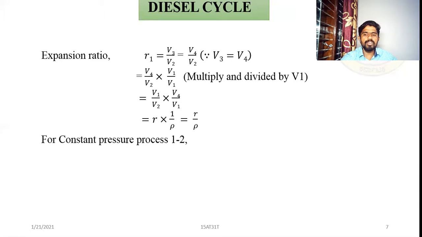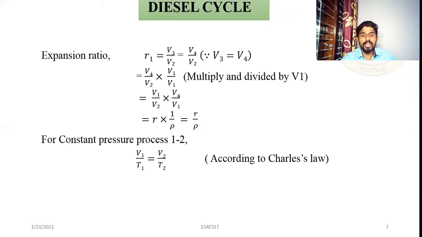For constant pressure, the process 1 to 2, the path followed by the process is a constant pressure process. Here, according to Charles law, we can say the relation between pressure, volume and temperature. Charles law states that V1 by T1 is equal to V2 by T2 because pressure remains constant, right? Because the general equation says P1 V1 by T1 is equal to P2 V2 by T2, where P is constant.